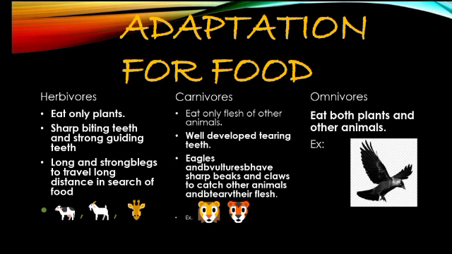Also they have to chew the food. See, we are also herbivores sometimes, we also eat vegetables, but before we eat, we chop the vegetables and we cook them, so they become smaller pieces and soften. But animals can't do this, so they have very sharp and strong teeth, sharp biting teeth and strong grinding teeth. So this is a special adaptation for the cow or goat or giraffe. Now if we talk about the carnivorous animals, carnivorous animals are the animals who eat the flesh of other animals.